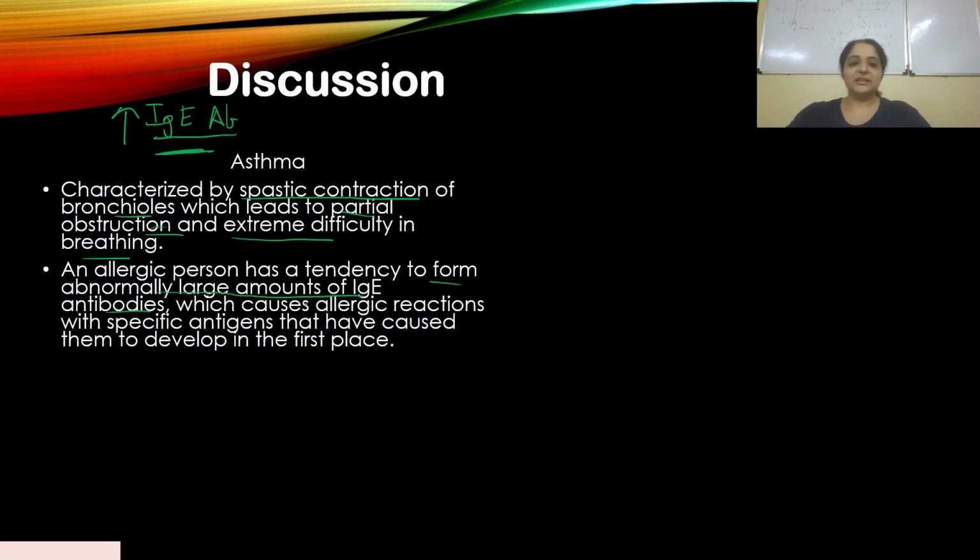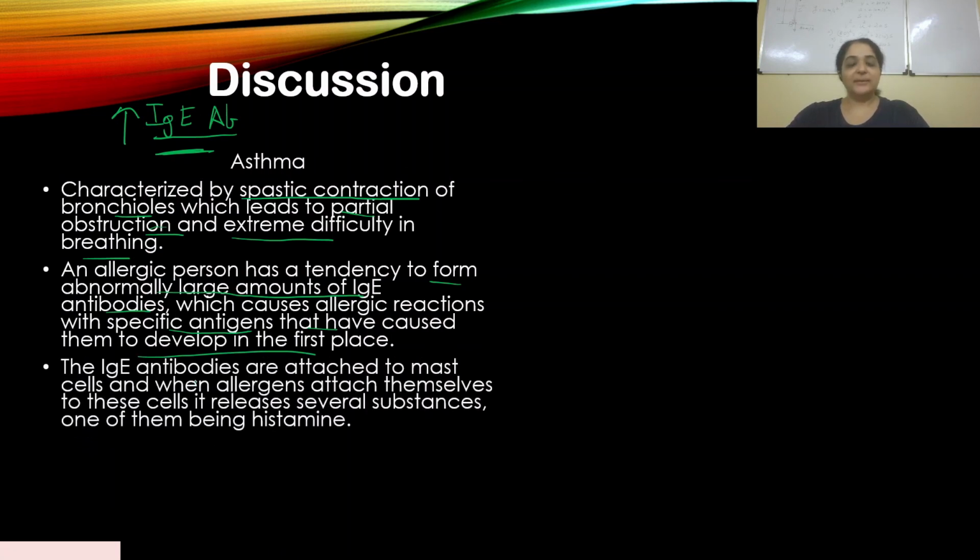These antibodies are produced in large amounts and cause allergic reactions with the specific antigens that caused them to develop in the first place. So they're specific antibodies.